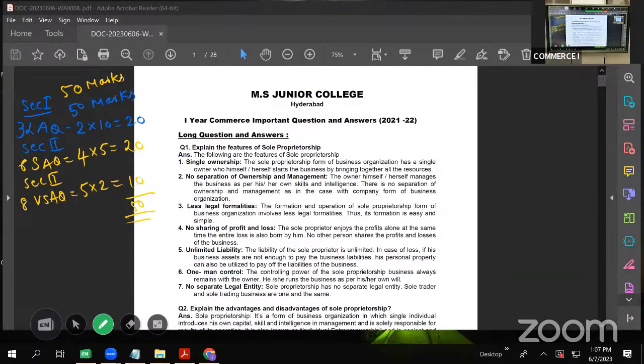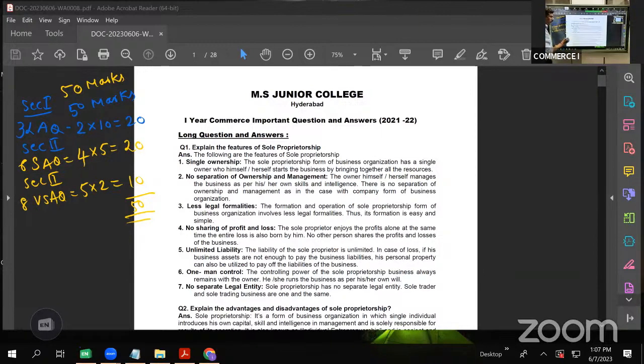So we are going to learn all this: the 10 markers, the 5 markers, and the 2 markers. In the next 3 days, we are going to cover all the very important questions from the exam point of view.